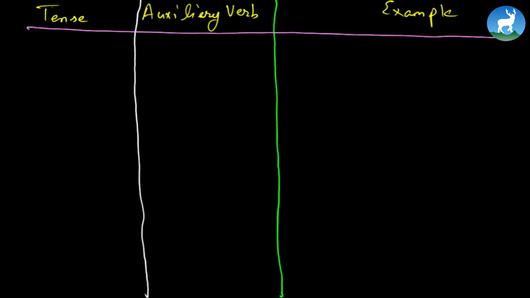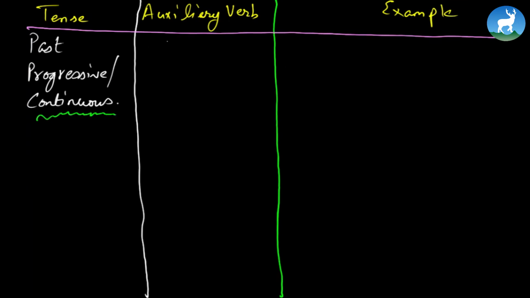So the next is past progressive, or it's also called continuous. Now, the moment there is continuous, you think of ing, all right? So the auxiliary verb that it uses would be was, were plus ing, meaning it talks about a past happening that happened somewhere in the past and it continued for some time. See, ing represents that it continued for some time. So you add the ing at the back of the verb. An event happened somewhere in the past and it continued for some time. That's past progressive or past continuous.